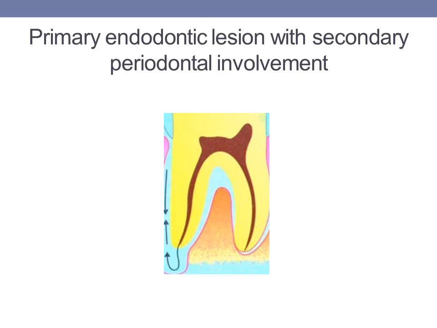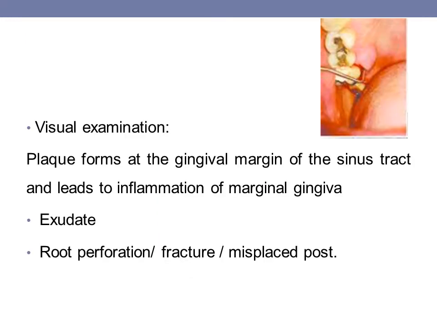This type of lesion is generally associated with root perforation during root canal treatment, or when posts are not placed properly during the coronal restoration. Root fracture can also be associated with primary endodontic lesion with secondary periodontal involvement. Then there are primary periodontal lesion with secondary endodontic involvement, combined endodontic periodontal lesion, and iatrogenic periodontal lesions.